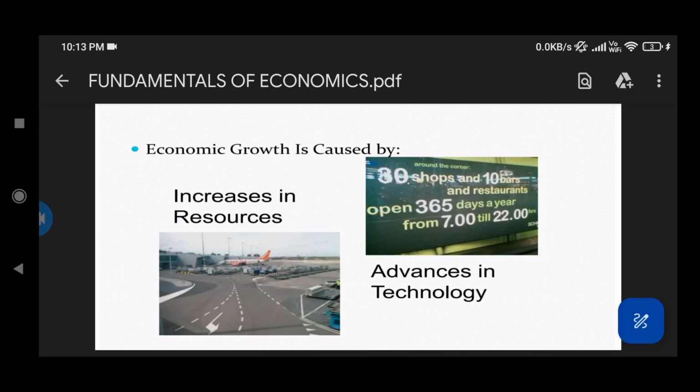Next, advances in technology. As technology advances day by day, it plays a key role in economic growth. Countries which have good advanced technology will have good economic growth. These are the two possible reasons you can expect economic growth: one is an increase in resources, and the next is advances in technology.